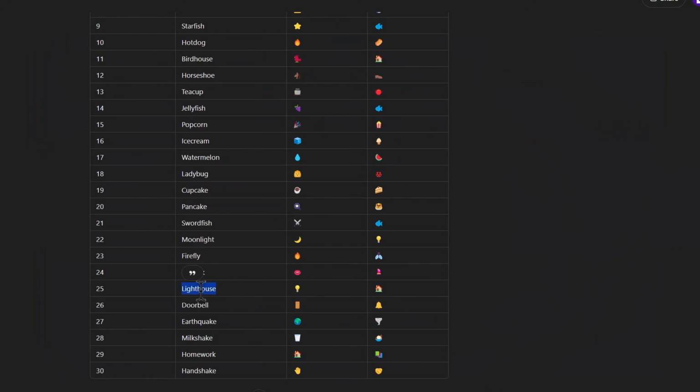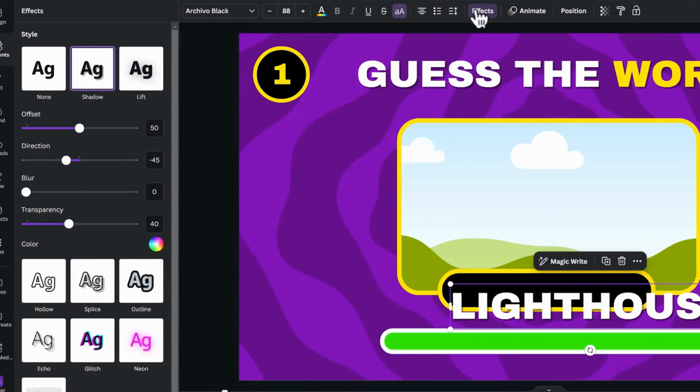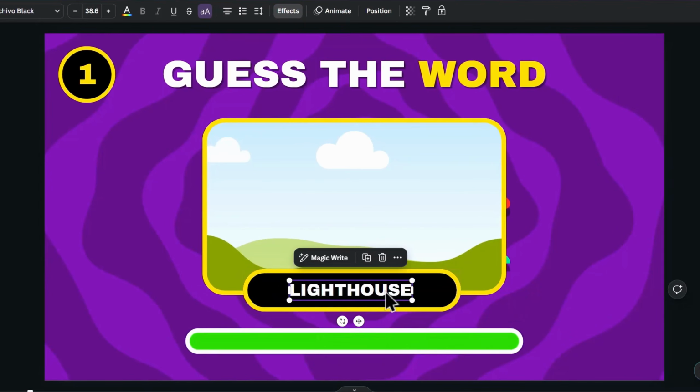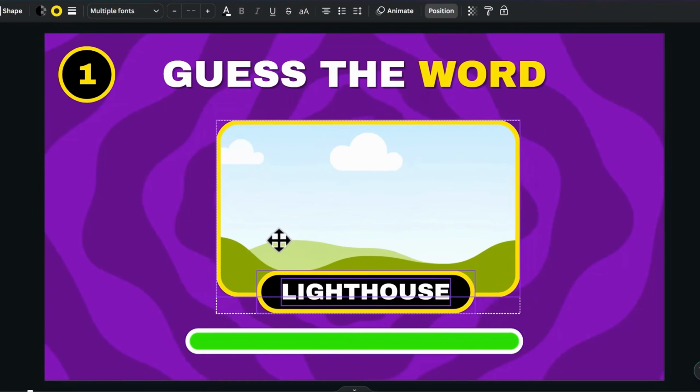Copy one of the words on ChatGPT and paste it there. Remove the shadow effect by changing it to none. Scale it down and place it to the center of the box. Hold the Shift key and click on the text and frame to place them in the middle.